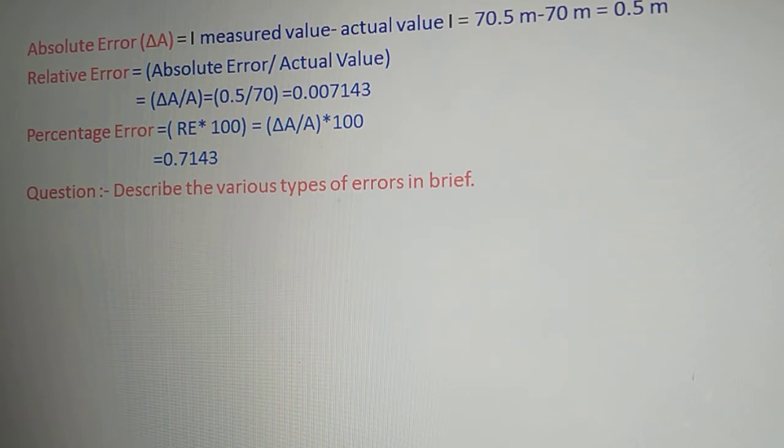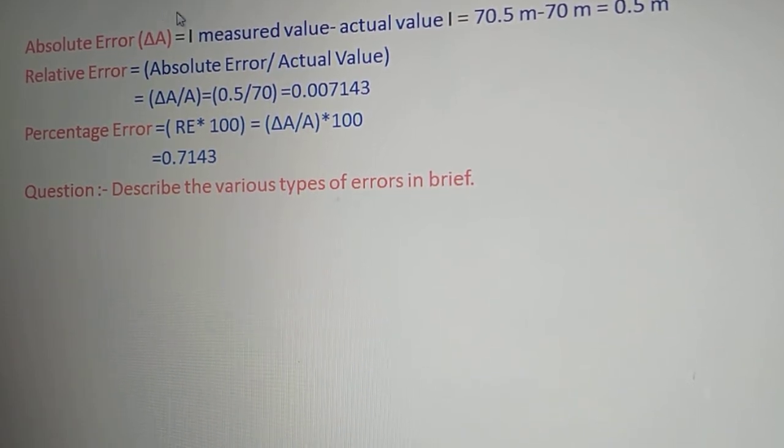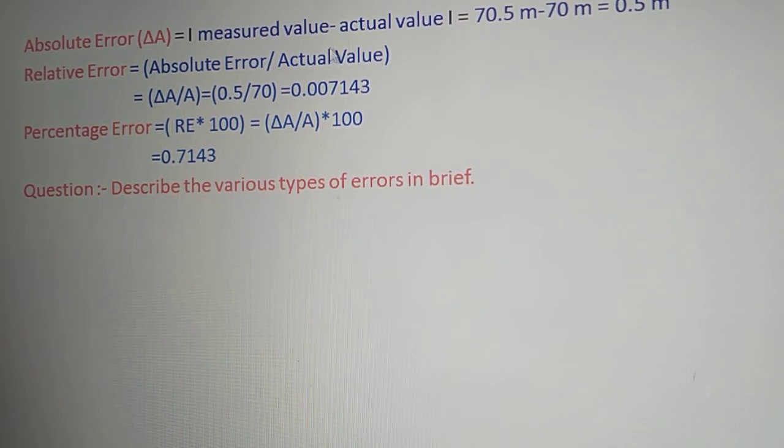And three more basic types of errors again. Those are absolute error, relative error, and percentage error. So what is meant by absolute error? Let's indicate this absolute error with the letter delta A, so that we can use this notation in the next error formulas. So absolute error is equal to the modulus of measured value minus actual value. This is called the absolute error, and it is indicated with the letter delta A.